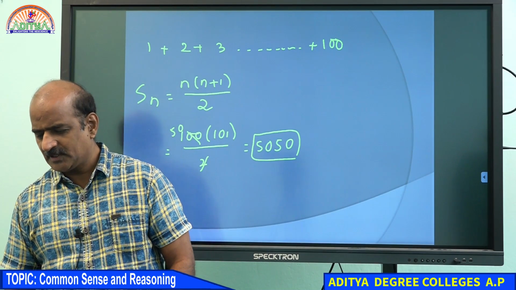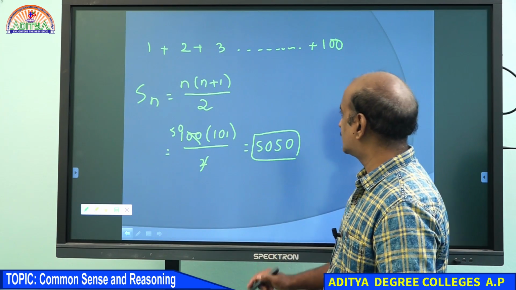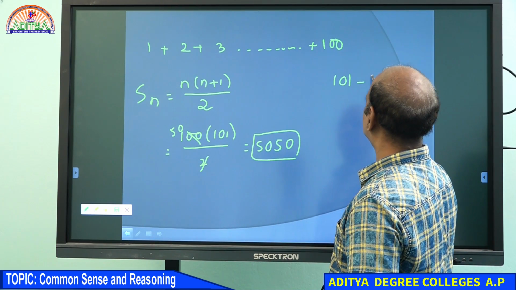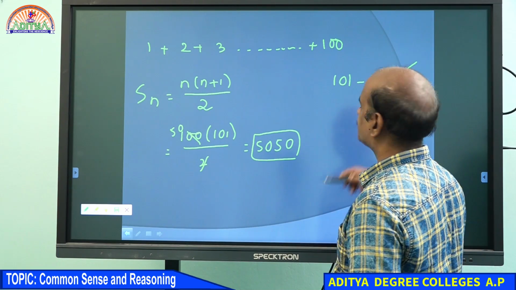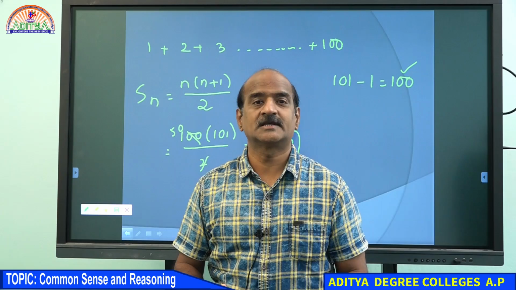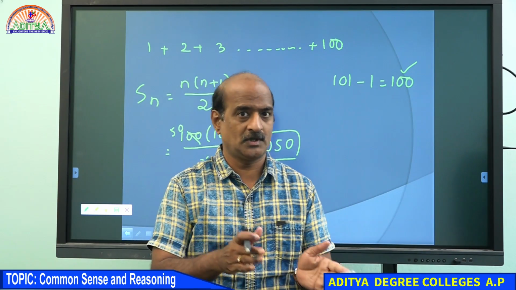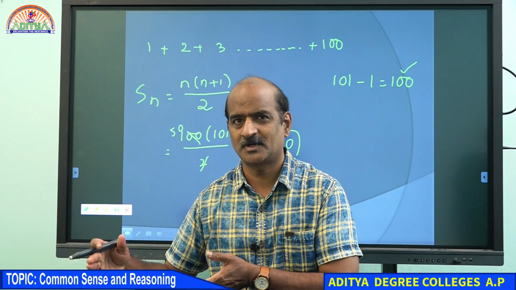The very interesting point in this question is that we should be able to get one important point: 101 poles means 100 segments, starting from 1 and continuously increasing by 1, 2, 3, up to 100, that is 1 to 100.